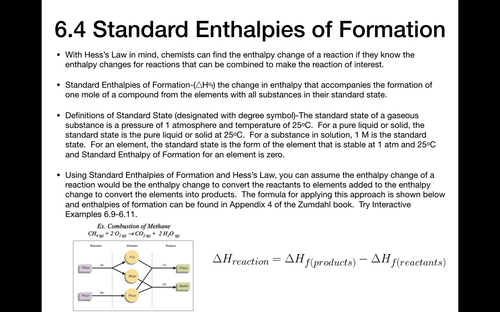So one thing to remember is how standard enthalpies of formation are defined. It's forming a compound from its elements. That means the enthalpy of formation for an element would be assumed to be 0. Because if you make an element from an element, then you're not doing anything, and so there's no heat flow. So how do we use these standard enthalpies of formation?